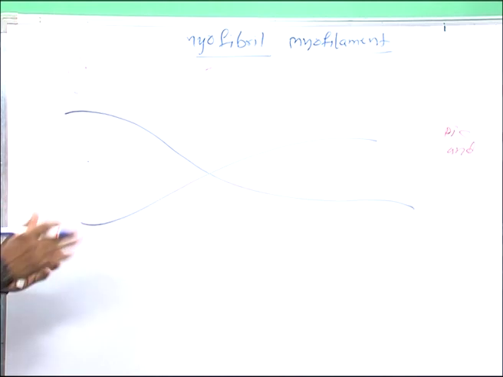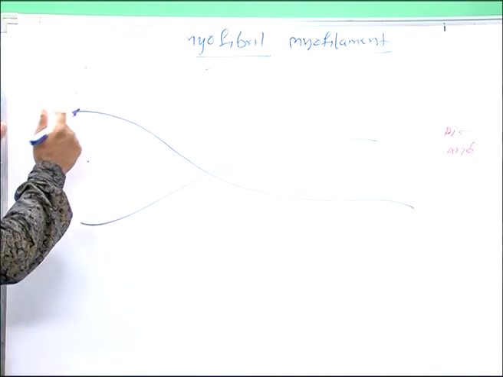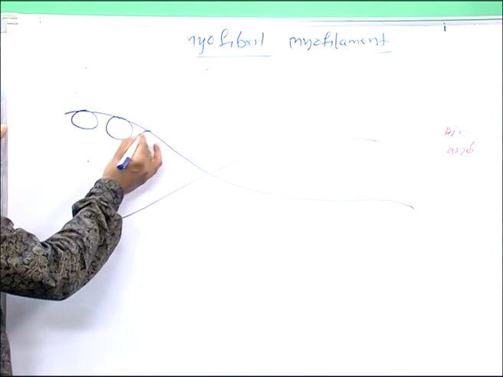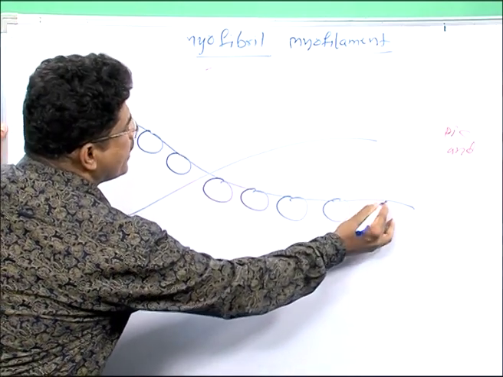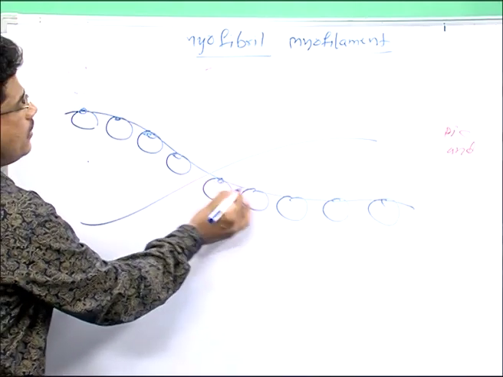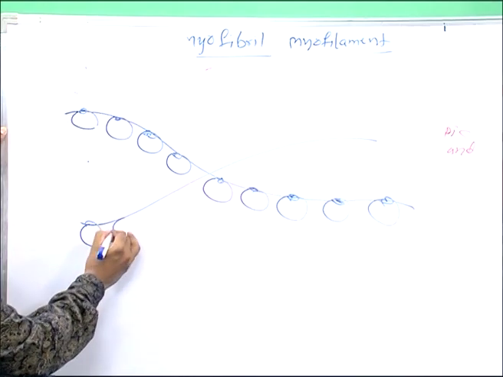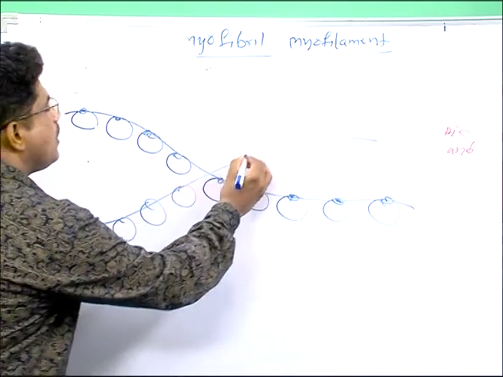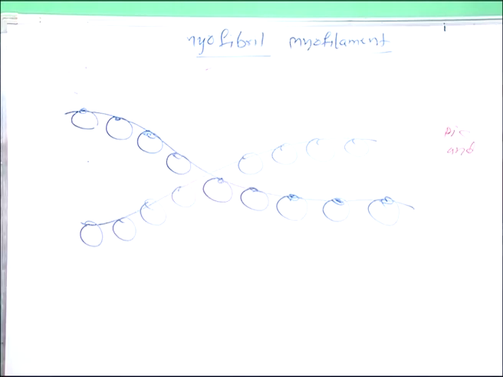The thin filament is made up of two F chains. This is one F chain, and this is one F chain. Each F chain is made up of globular proteins. The globular protein is known as actin protein. Yes, this one is the actin protein. So in the thin filament, two F chains are there, made up of globular proteins known as actin.